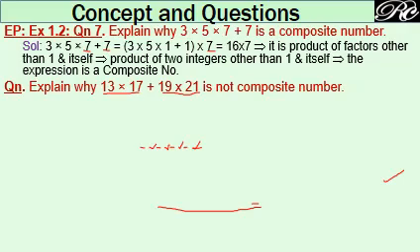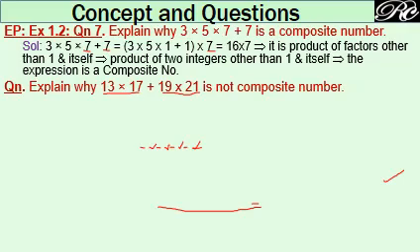So if there is a plus sign or minus sign or even a division sign, then you shall try for a common factor. If there is a common factor on the different sides of this plus or minus, then it becomes composite. If not, then it will not be composite, because if there is no common term or common number on the different sides of this plus sign, then you cannot take anything outside and you cannot convert it into the product of two factors or two brackets.